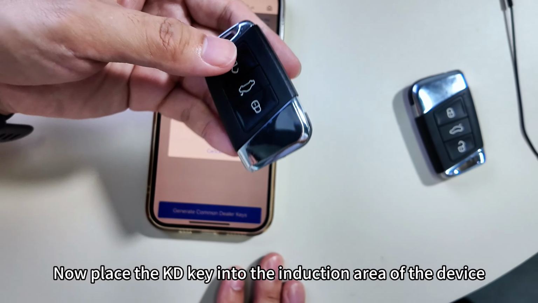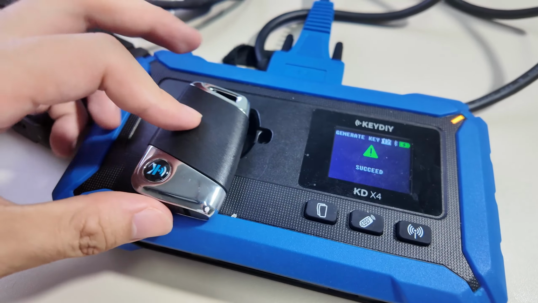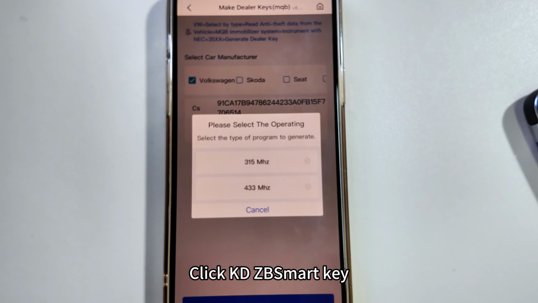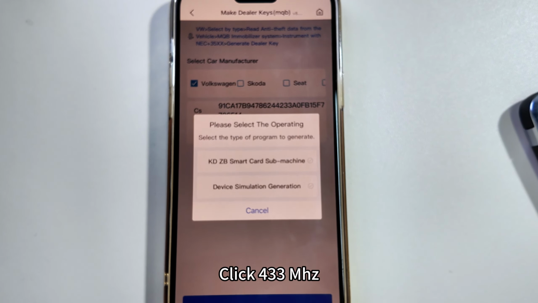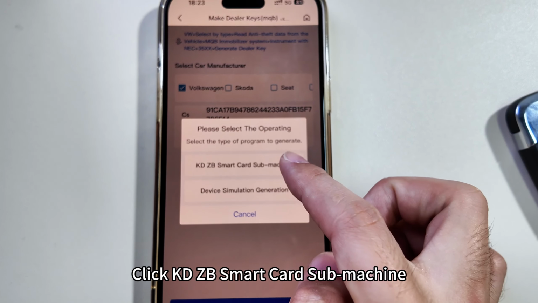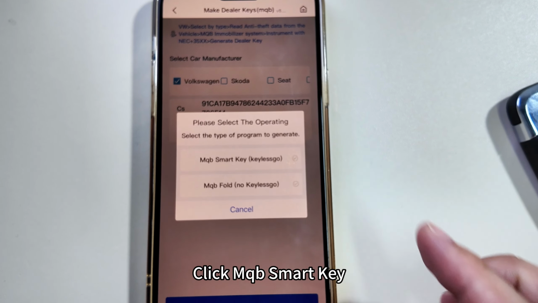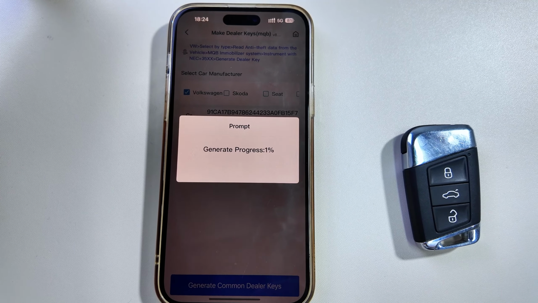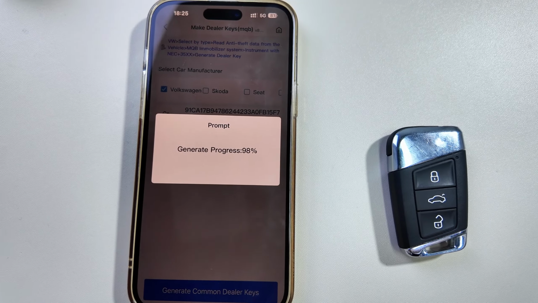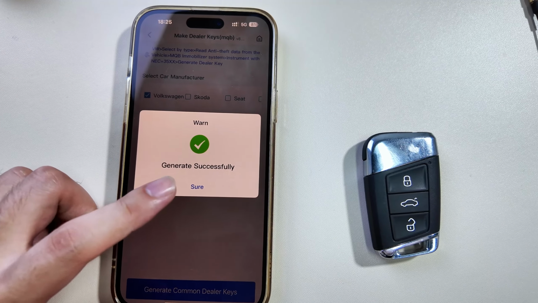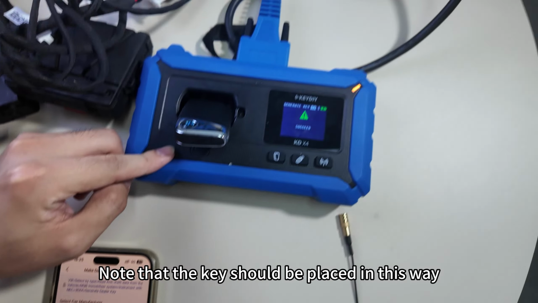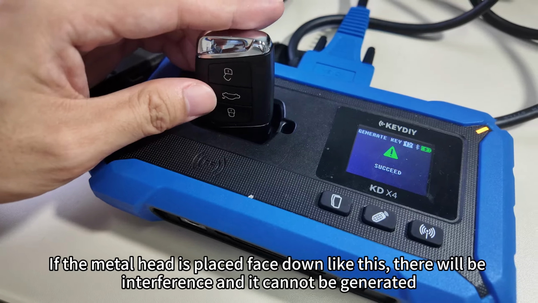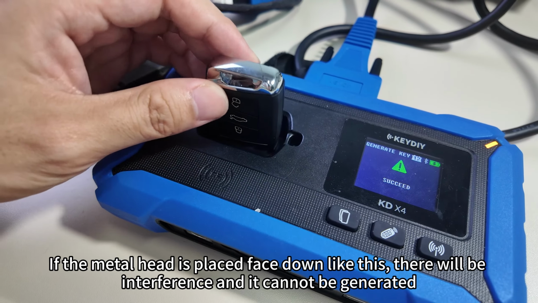Now place the KD key into the induction area of the device. Click KDZ-BSMART key. Click 433MHZ. Click KDZB Smart Card Submachine. Click MQB Smart Key. Click Sure. Generate successfully. Note that the key should be placed in this way. If the metal head is placed face down like this, there will be interference and it cannot be generated. So please note.